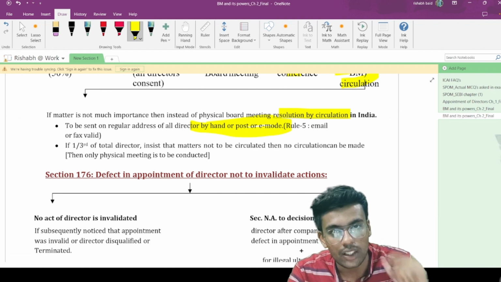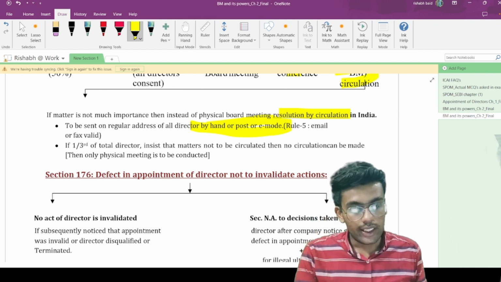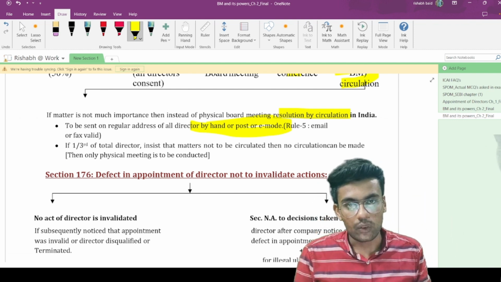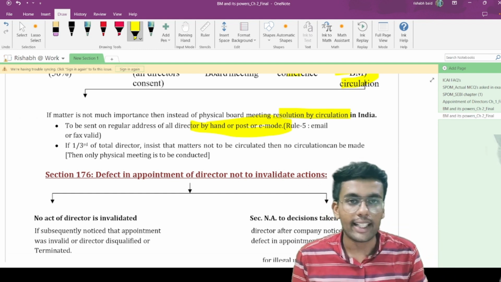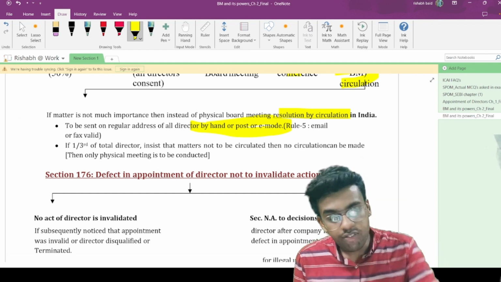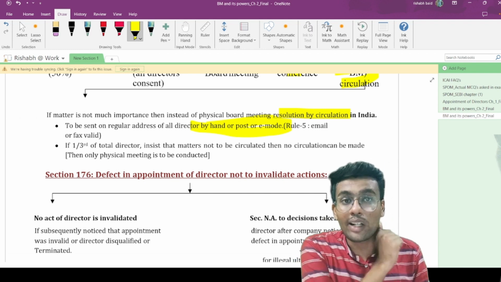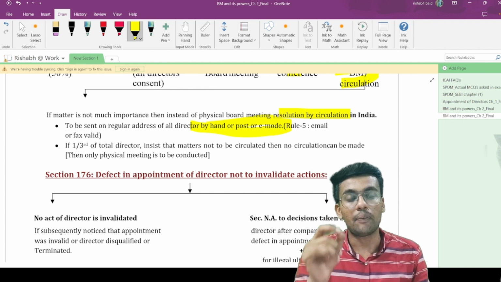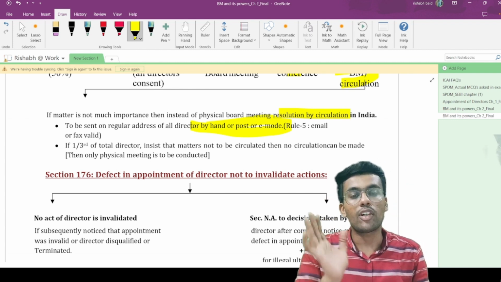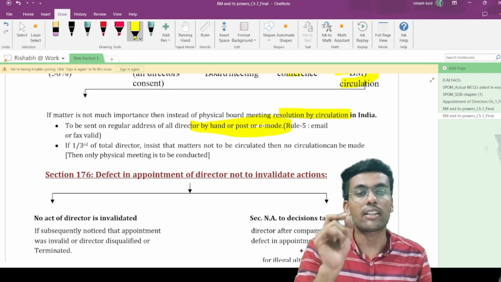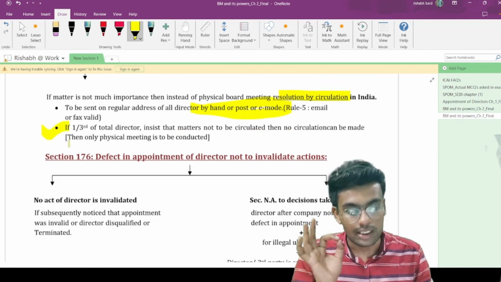So this is the provision with respect to resolution by circulation. Now they can either accept or reject. If 1/3 of the total directors insist that the company conduct a physical meeting, in such a case the company cannot pass a resolution by way of circulation. The company has to conduct a physical meeting. This is what this provision says.